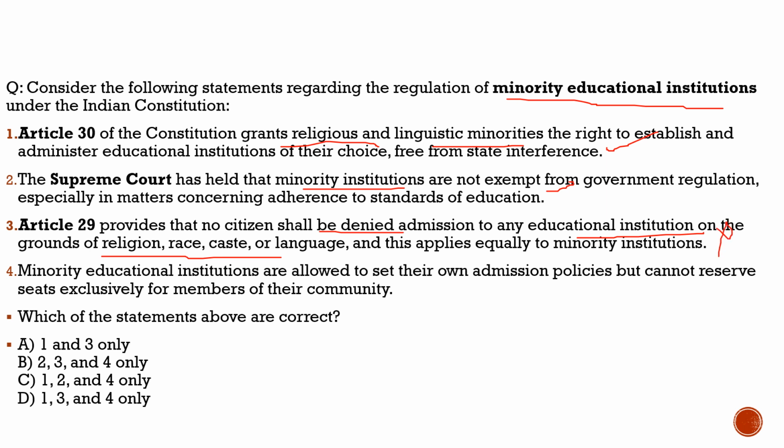Statement 4: Minority educational institutions are allowed to set their own admission policies but cannot reserve seats exclusively for members of their community. 100% correct. They can set their own admission policies, but they cannot reserve seats exclusively for their community only. So this can't be done, and this statement is also correct. So with respect to this question, the correct statements are statement 1, statement 2, and statement 4. From the code given below, the correct code would be option C. With this, let's move to another question and try to solve that.